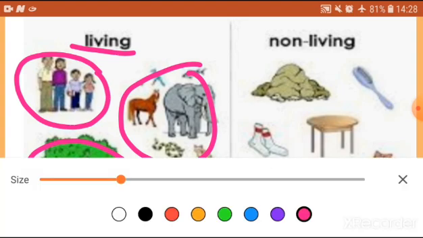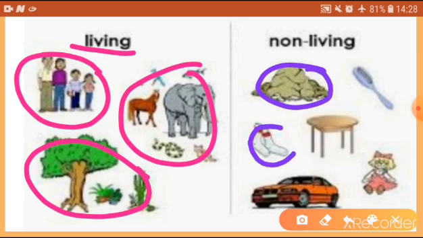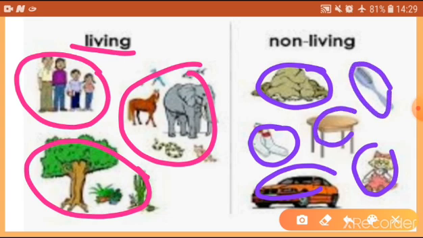Look at the next picture. Here you can see rocks, socks, a car, a doll, a table and a brush. Can these move? No. Can these grow? No. Can these reproduce? Can these walk? No. Why? These are all non-living things. So, the main difference between living and non-living things is growing. Living things can grow, non-living things cannot grow.